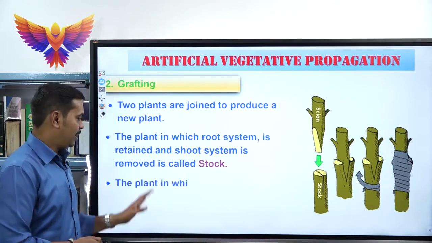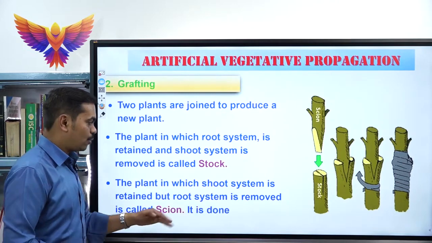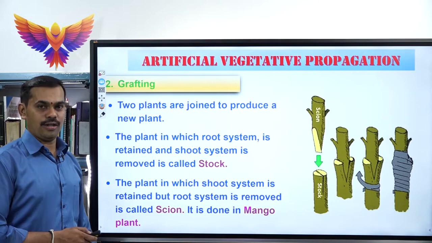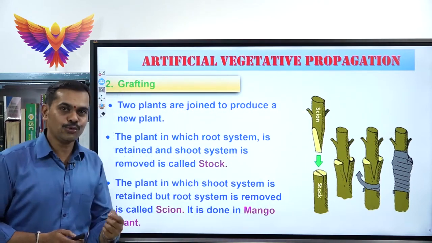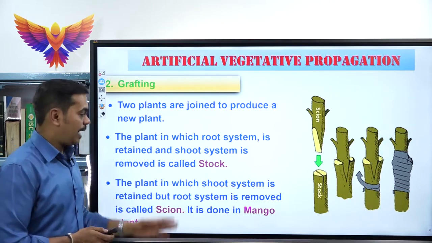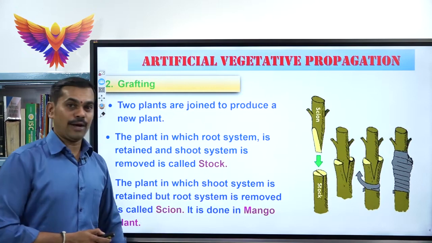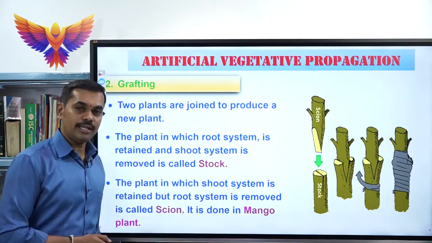And similarly, in the second plant, the shoot system is retained, but the root system is removed. This part we call as scion. And this scion is fixed into the stalk to produce one more new plant. And this grafting is commonly done in mango plant. Please make a note of that. Grafting is commonly done in mango plant.